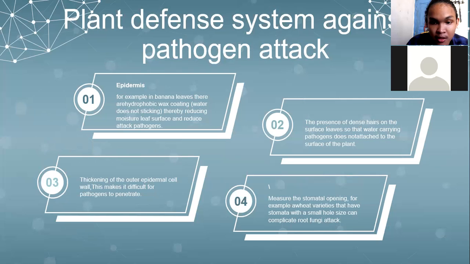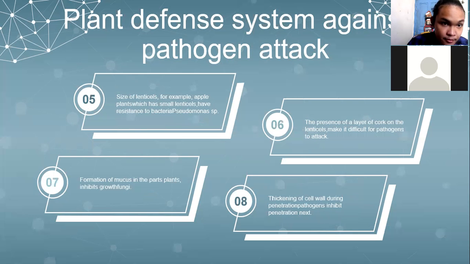And fourth, the size of the stomata opening. For example, oil palm varieties that have stomata with a small hole size can complicate root fungi attack. Five, size of lenticels.